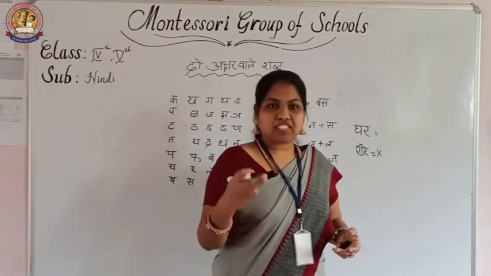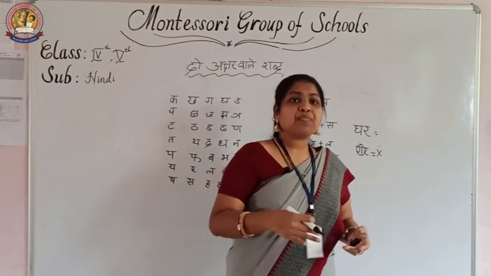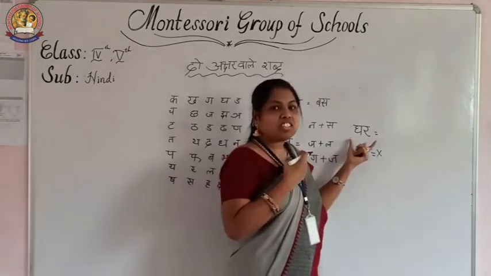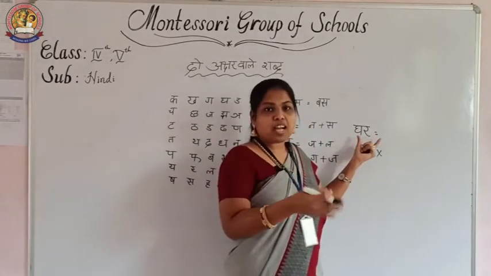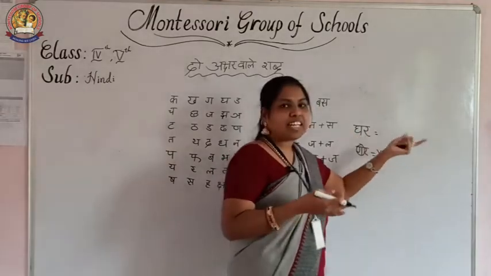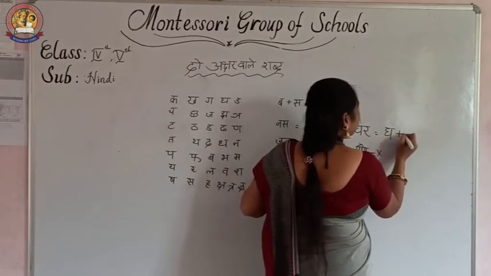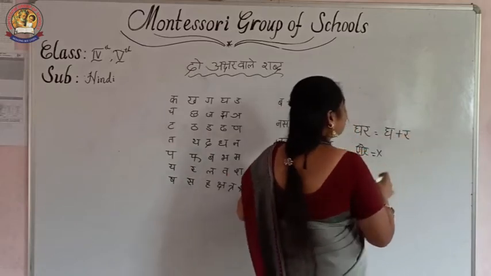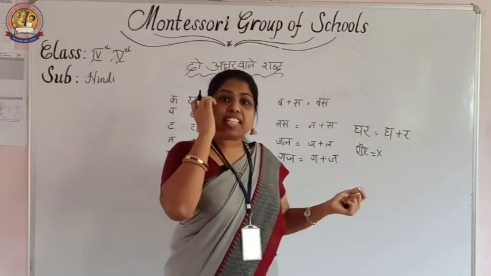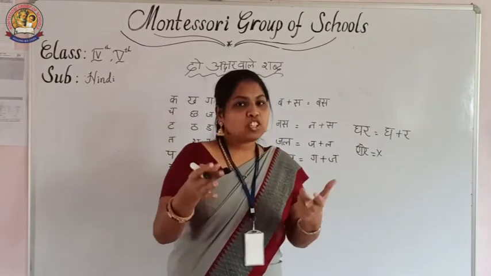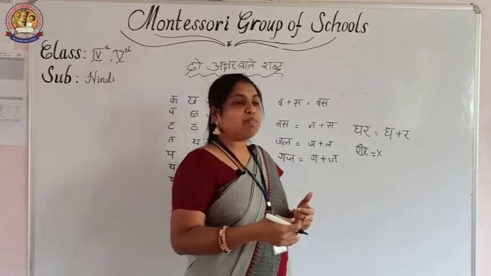जो लिखा जाता है वही पढ़ा जाता है, जो पढ़ा जाता है वही लिखा जाता है. Suppose what we are saying with our tongue, the sound coming from our tongue, that one only we write. See, gha, ra, ghar. How to form a word, we know that, but what is the pronunciation of that one while writing without seeing the words? You can make mistakes in some words.